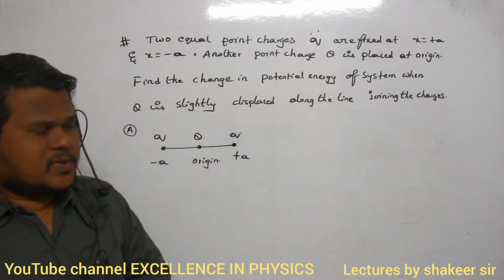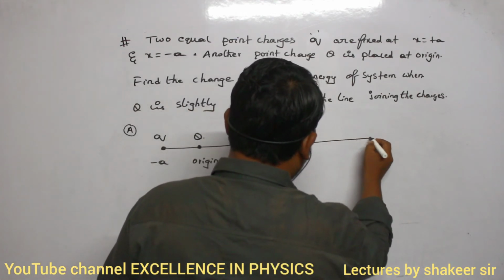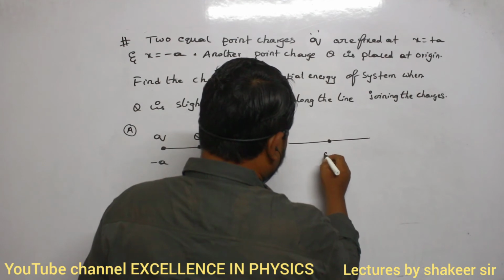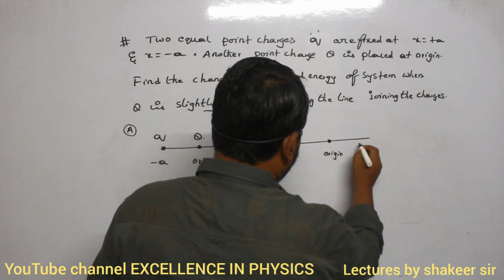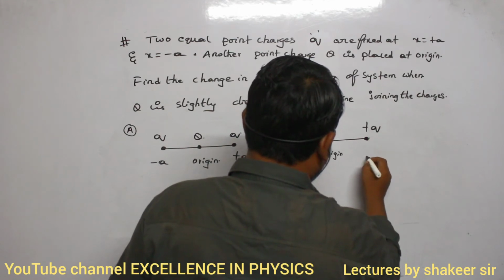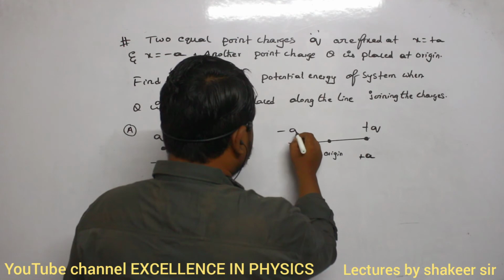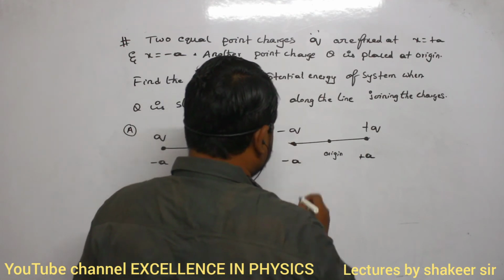That is the question. Clear? So therefore, the second arrangement I will take to be like this. So this is the origin. So this I can call as Q, which is present at a distance of plus a, and this will be minus q, which is arranged at a distance of minus a.